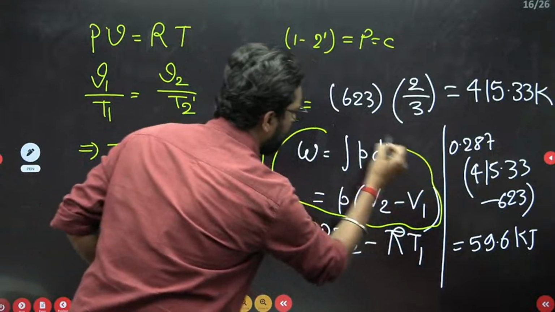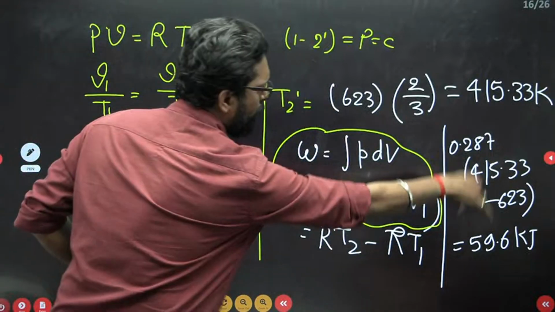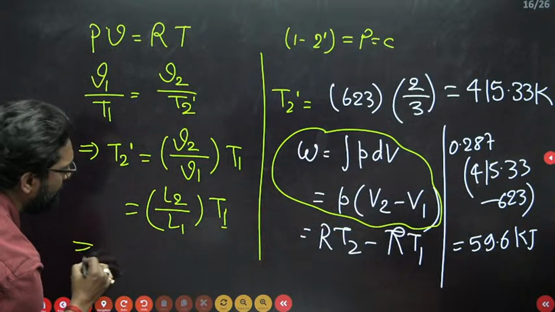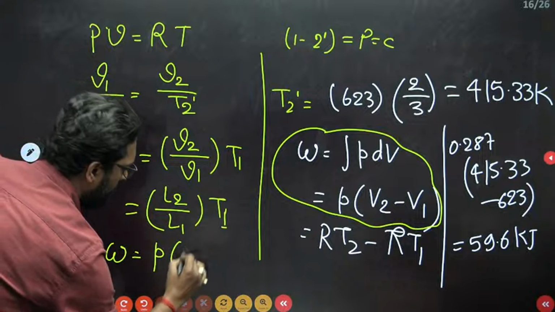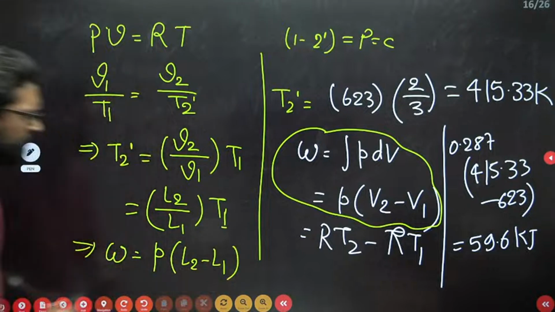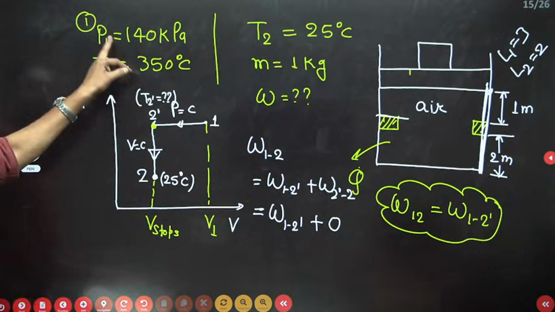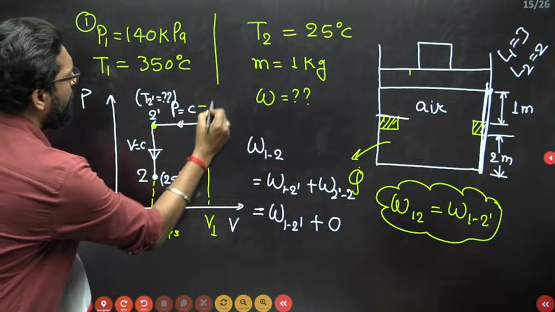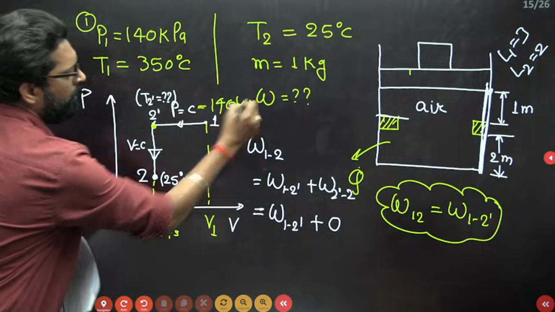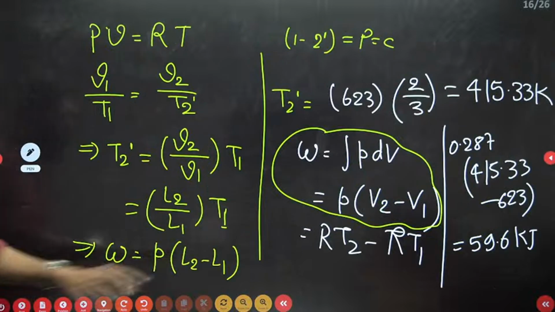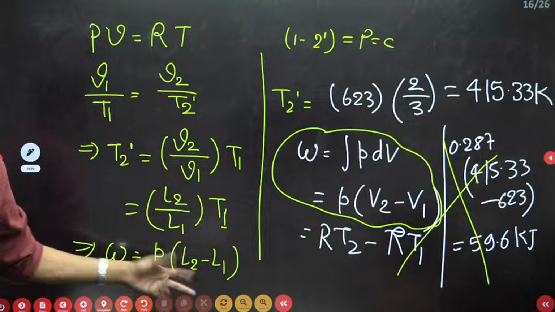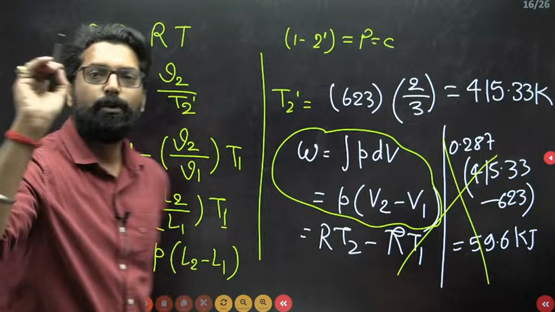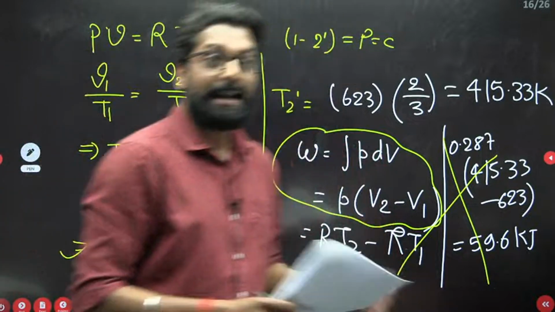Many of you are doing it like that, but there is a simple method. W is equal to P, which is constant, times V2 minus V1, so you have L2 minus L1. Just put it. P you have, 150. So put P, multiply directly. Don't waste time. Just put L1, L2 directly. You have a value. I hope you like this one. These are the beauty of this question.